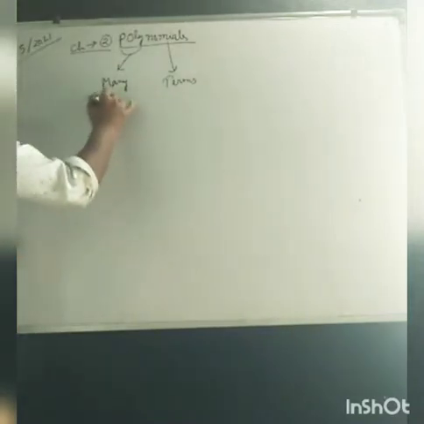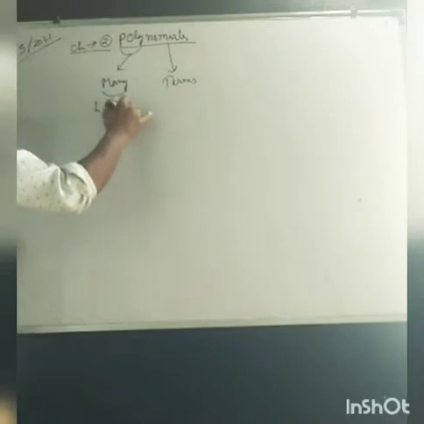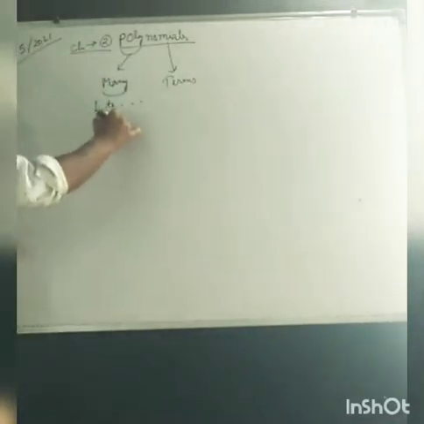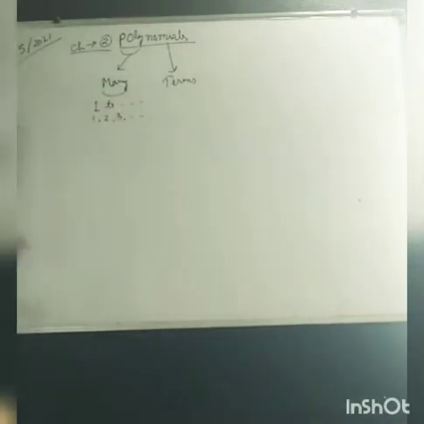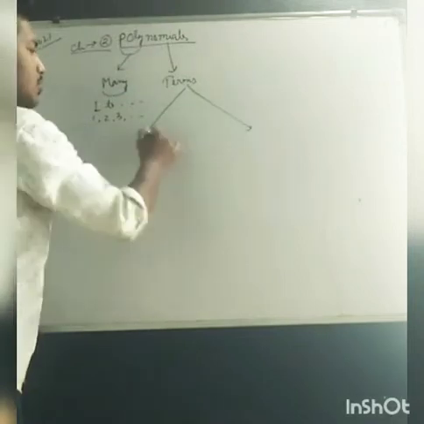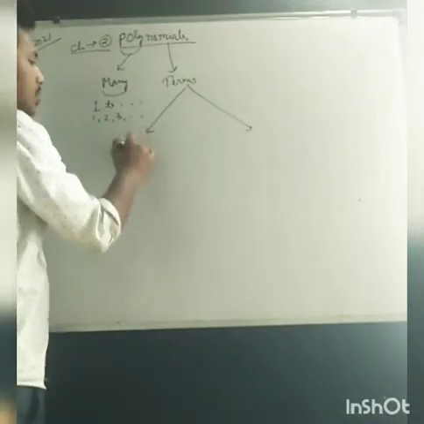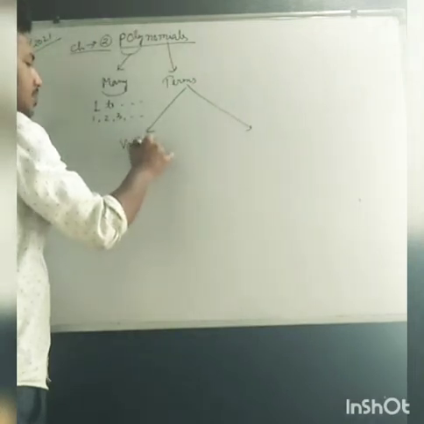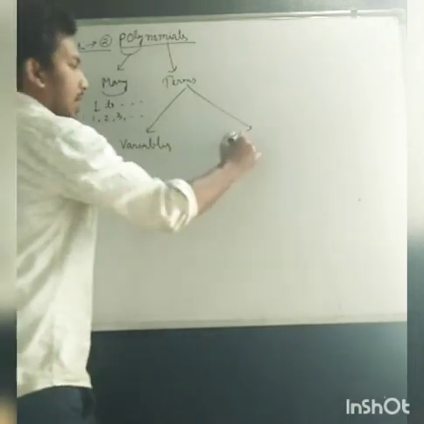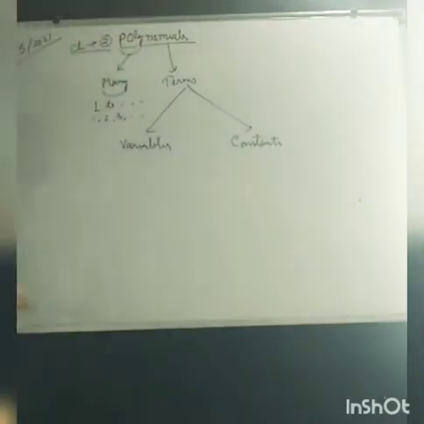So in many, it ranges from 1 to any number. It may be 1, 2, 3, like that. So what are terms? Terms are also divided into two types: variables and constants.